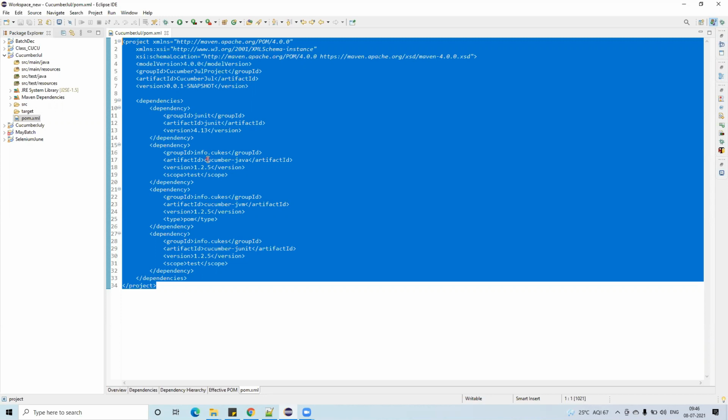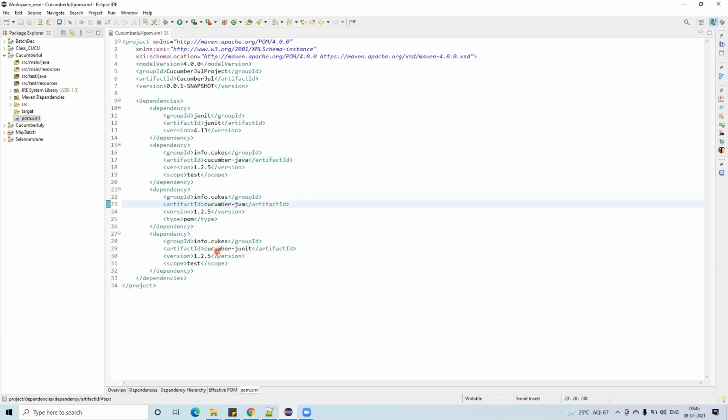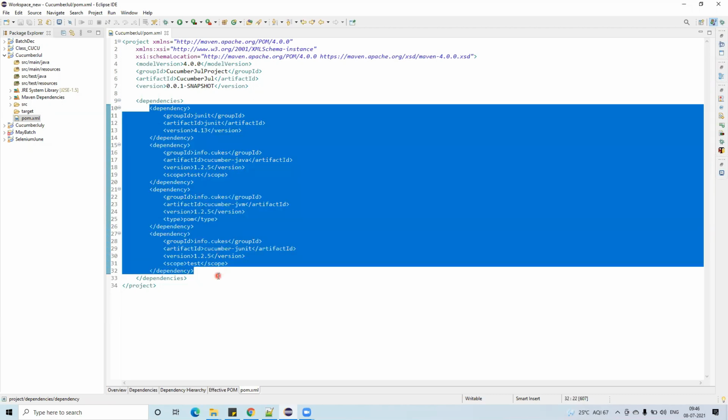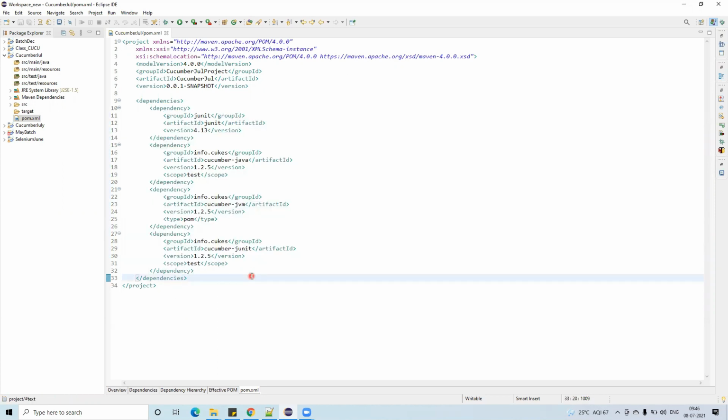Like JUnit, Cucumber Java, Cucumber JVM, Cucumber JUnit. Okay, we need to memorize all these things and then we have to search for that one. Separately we have to keep adding everything. Exactly. And sometimes it will provide you suggestions, you can also add these things. But this is a one-time effort.